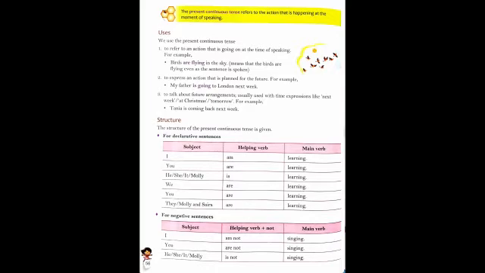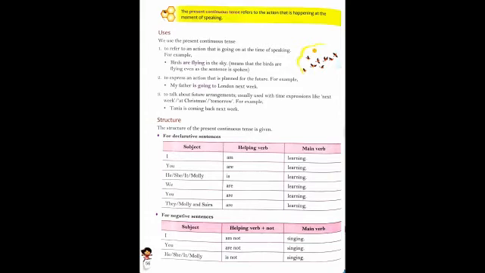The second use is to express an action that is planned for the future. For example, it is given in your book: My father is going to London next week. It means the action is planned for the future. Let me tell you one or two more examples: I am going to a party tonight. I am leaving for Delhi today. The action is already planned for the future.